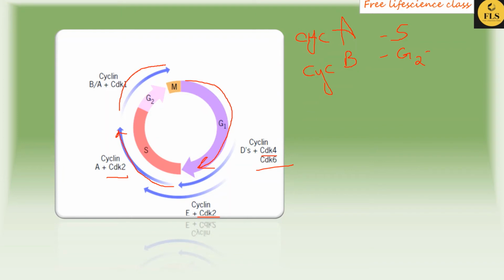Then there is no cyclin C, and the next cyclin is cyclin D, seen in G1. So we have to study from S phase: from S phase it is cyclin A, late G2 to M it is cyclin B, then there is no cyclin C, then during G1 phase you can see cyclin D, and during the late G1 phase you can see another cyclin known as cyclin E.